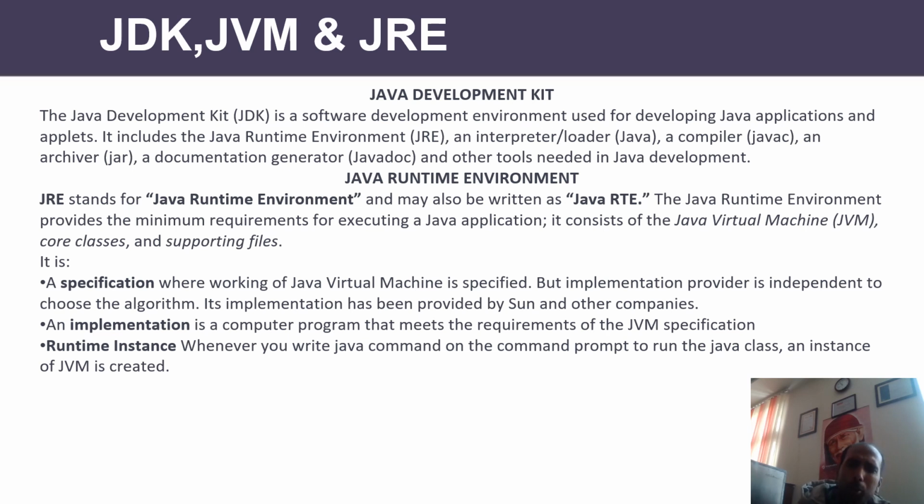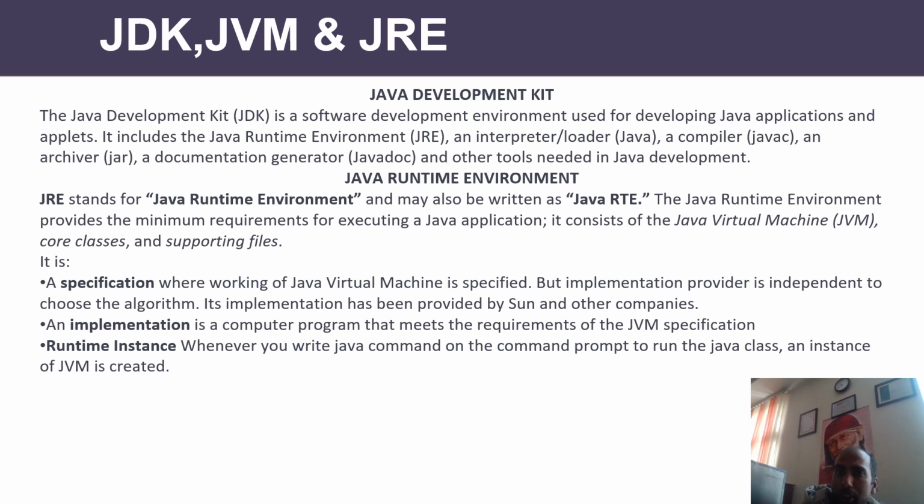Still, the question was related to JDK, JVM, and JRE. I know that is a little bit confusing for all of you and for everyone who is studying Java for the first time. What is JDK? JDK stands for Java Development Kit. Now, whenever you want to run your program, I'm just giving you a brief idea first. When you are going to compile as well as run your program, you need to install JDK. What is JDK? JDK is a software development environment used for developing Java applications and applets.